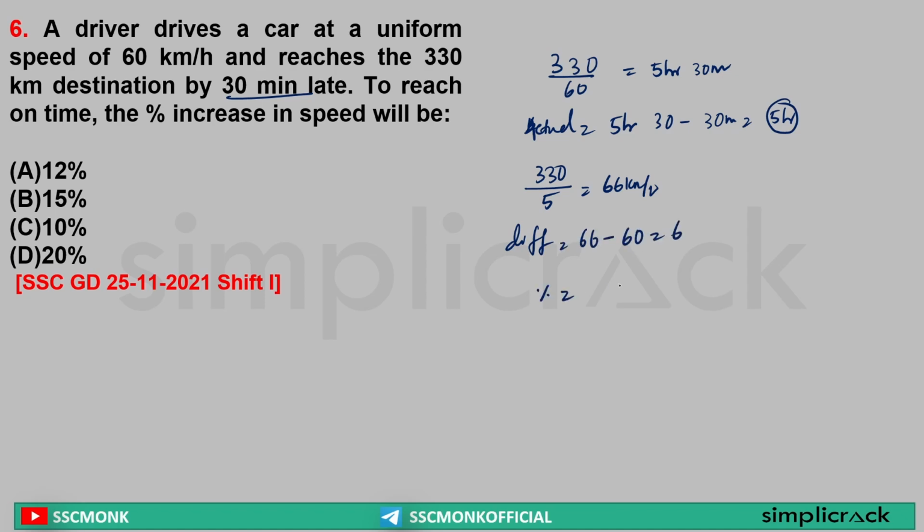So what is the percentage increase? 6 upon 60 multiply by 100. 6 tens are 60. 100 by 10 is equal to 10%. So what is the increase in speed? Sir, 10%. Clear? Yes or no?